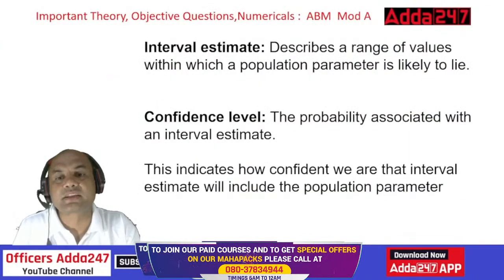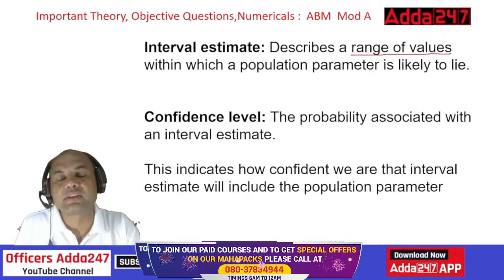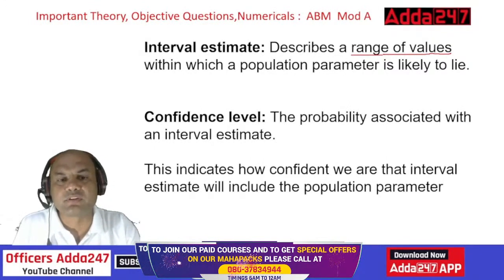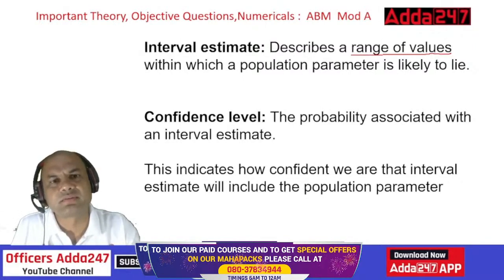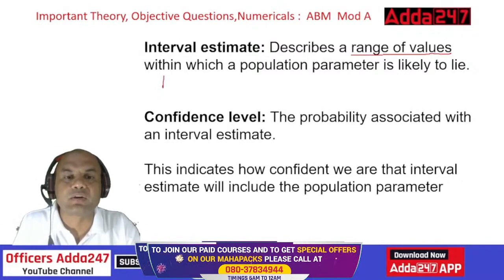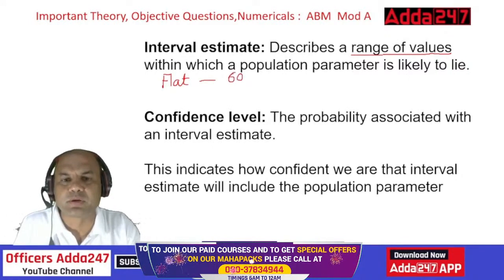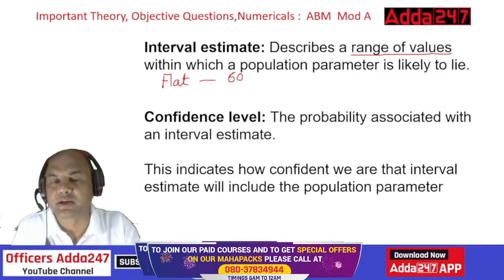Interval estimate describes a range of values within which the population parameter is likely to lie. Range of values. What do you mean by interval estimate? I'll give a simple example. Today the price of my, let's say, flat. Keep it very simple. We'll keep it in the simplest language. Suppose the flat or the house in which you guys are living, I am living. Let's say the flat's price is right now, let's say 60 lakhs. Keep it some simple, smaller figure. 60 lakhs. Now after 1 year, what will be the cost of this flat?